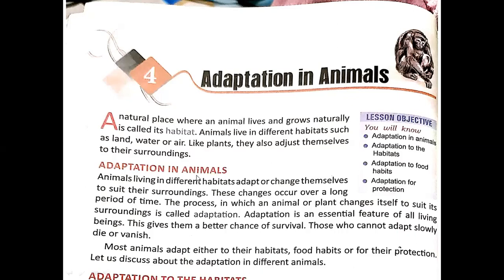Adaptation in animals. Animals living in different habitats adapt or change themselves to suit their surroundings. These changes occur over a long period of time. The process in which an animal or plant changes itself to suit its surroundings is called adaptation. Adaptation is an essential feature of all living beings. This gives them a better chance of survival. Those who cannot adapt slowly die or vanish.